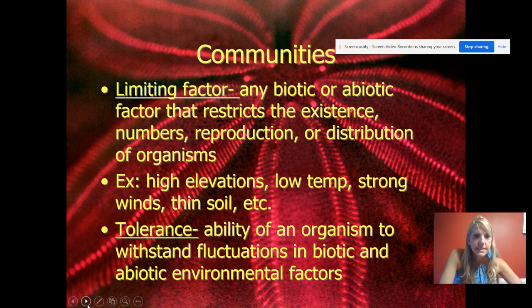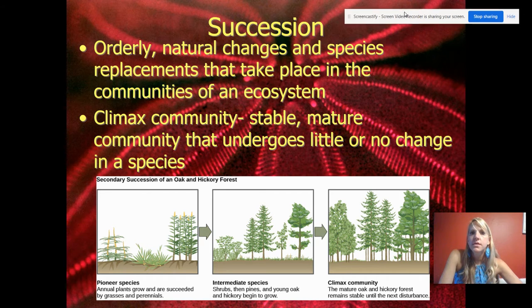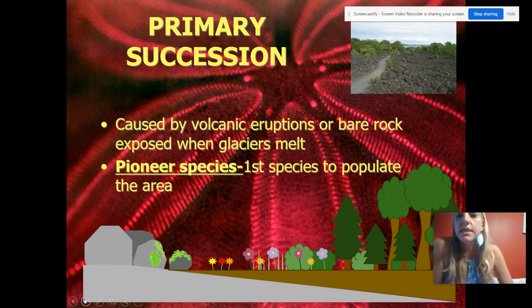Okay, so now we're going to talk about succession. Succession is the natural changes in species replacements that take place in a community. So what does that mean? There are two types of succession: secondary succession and primary succession. We're going to talk about those two first, and then we'll come back and talk about climax community. Primary succession, not that it happens first, because they don't both happen.